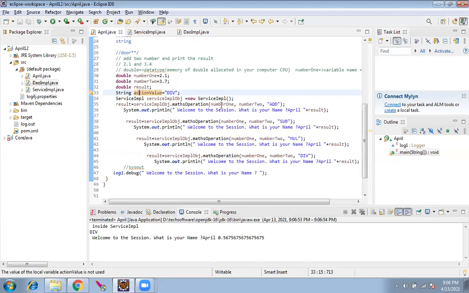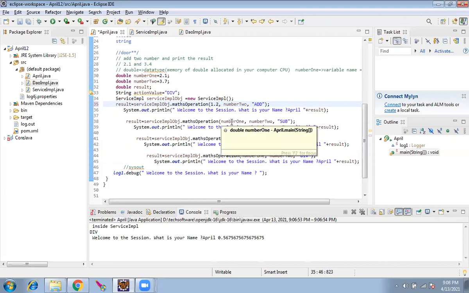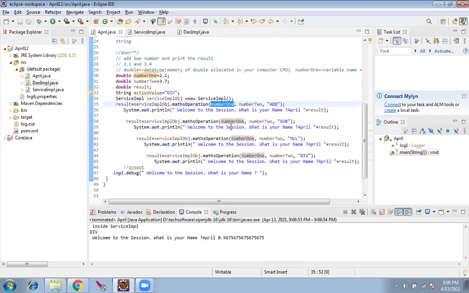Here, instead of number 1, I'm having 2.1. I can remove it, and here I can do 1.2. This is perfectly allowed. The reason is I don't want to give it directly; I keep it in a variable and then I pass it. It is like giving an apple directly to your friend from your hand, or putting the apple inside a basket and giving the basket to him. Both are same, correct? Ultimately, the apple has to be given. Got it?